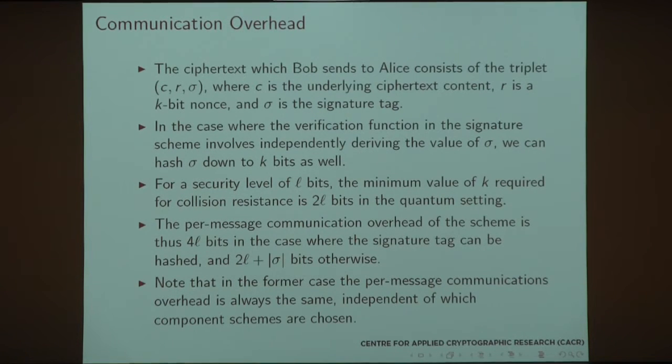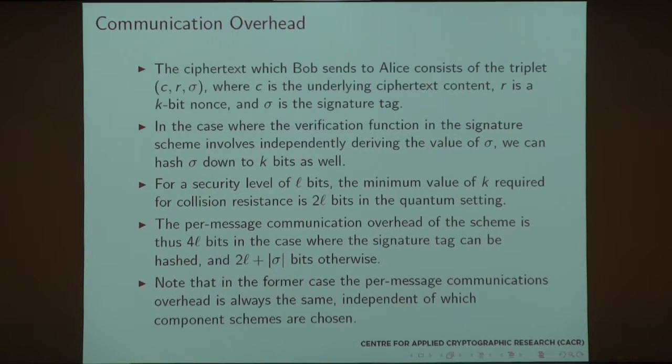All right, so just a few notes on the scheme, the ciphertext. We're going to talk about the overhead. The ciphertext which Bob sends to Alice consists of a triplet, C, R, and sigma, where C is the underlying ciphertext, R is the k-bit nonce, and sigma is the signature tag.